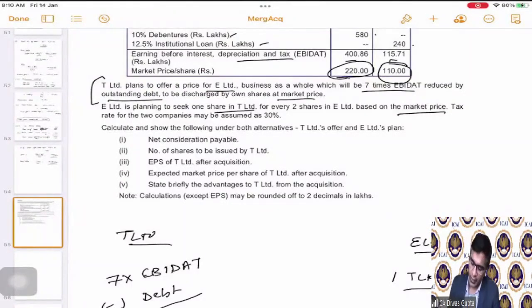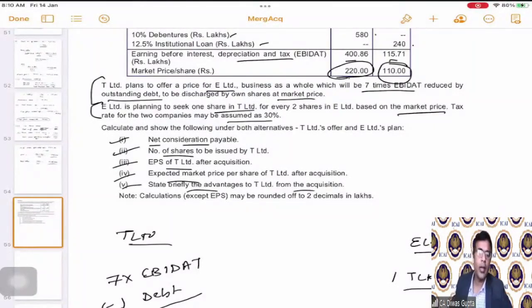Correct? Tax rates for the two companies may be assumed to be 30%. So they are saying you assume the tax rate to be 30%. Calculate and show under both the alternatives. So there are now two alternatives. One is if we go ahead as per T Limited, and the second one if we go ahead as per E Limited. Under both the alternatives, you have to calculate the total net consideration payable, number of shares, EPS, expected market price, and the advantages also it is asking us to calculate.